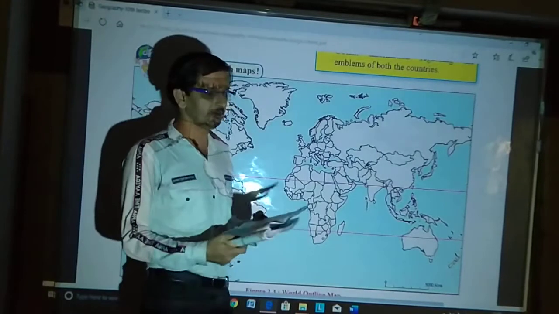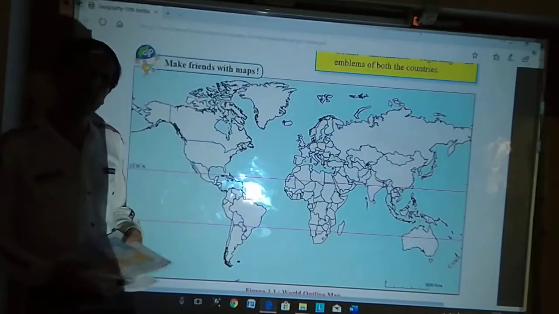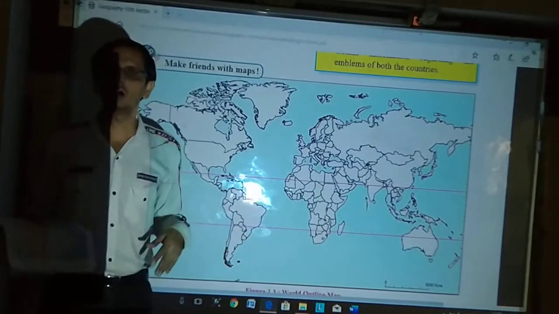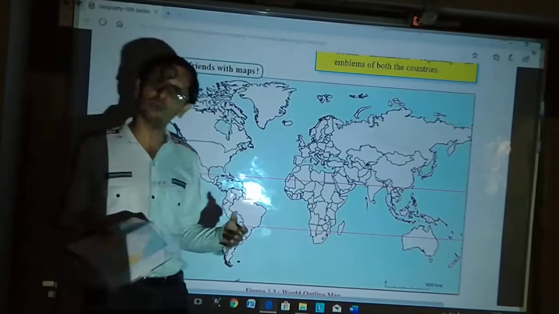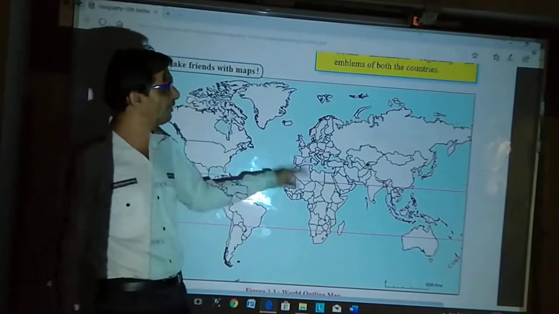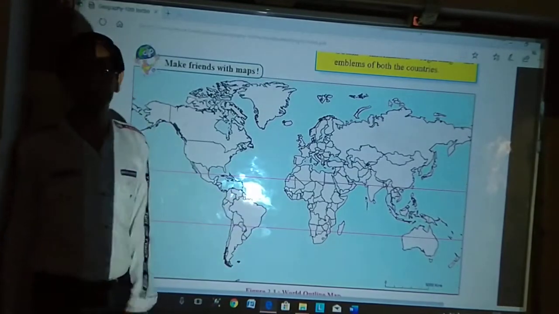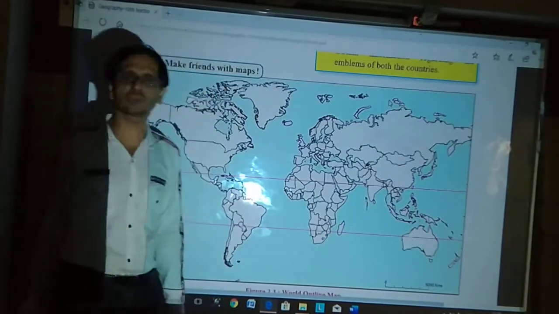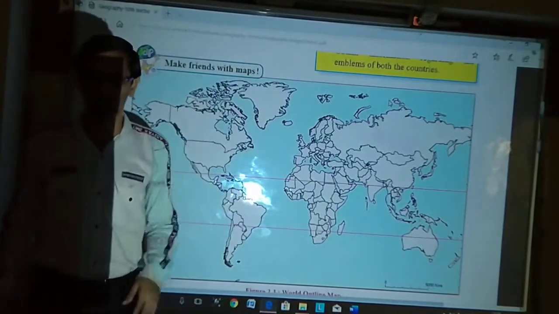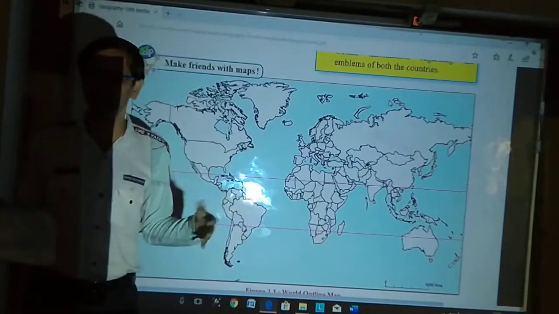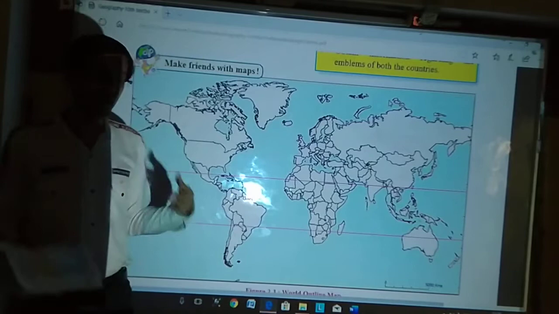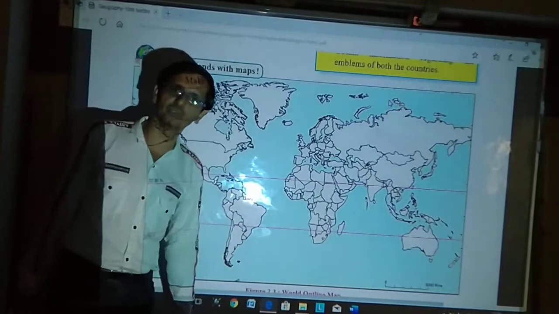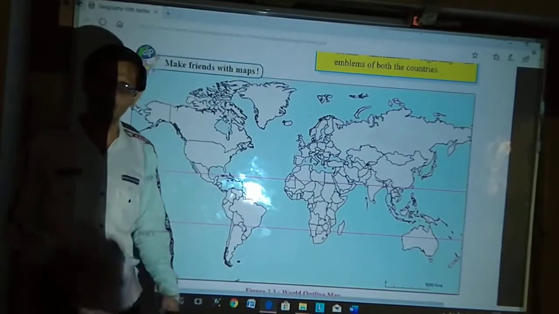Name of the country is Republic of India, and Indian capital is New Delhi. Now we will study the location, extent and boundaries of India. You have to refer to the world map or global map, and then you can find the exact location of India. If you study only the map of India, physical or otherwise, you won't understand anything. So go to page number 12 and observe the world map, and then you can see the location, extent and boundary.